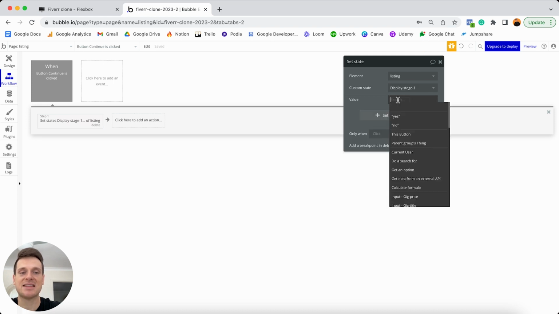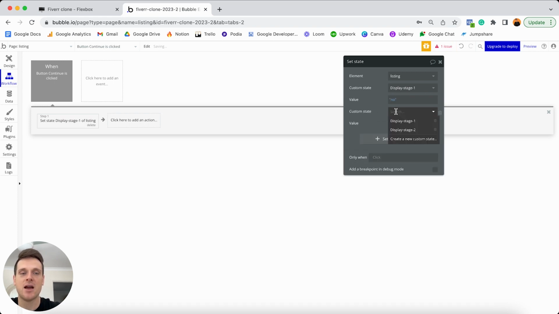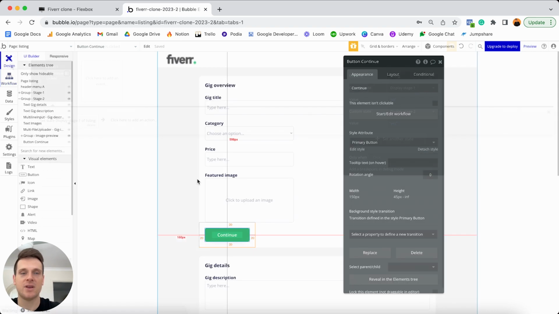I'm going to now set the value of this to be no, because I no longer want to display our first group. If I set the value of another state, I can then set the display stage 2 custom state to now equal yes. And that means it's going to now display our second group. And so that is how we can create an experience that allows us to show and hide one of these groups at a time. And now that we've taken care of that, we can finally build out the workflow that's actually going to create a new product in our database.